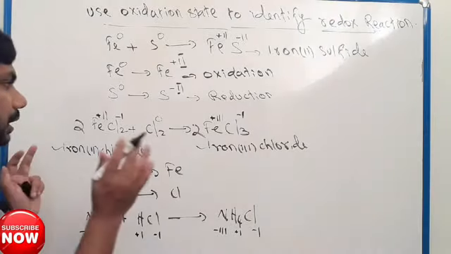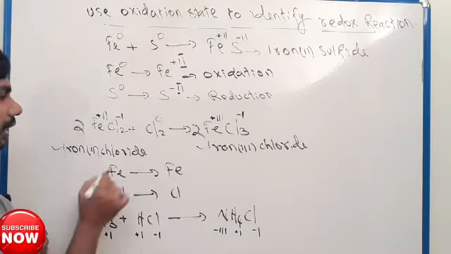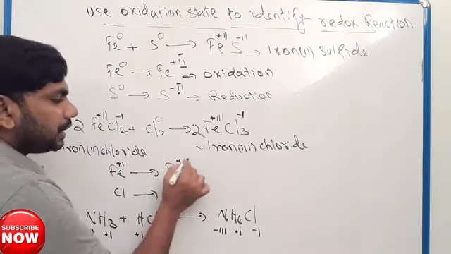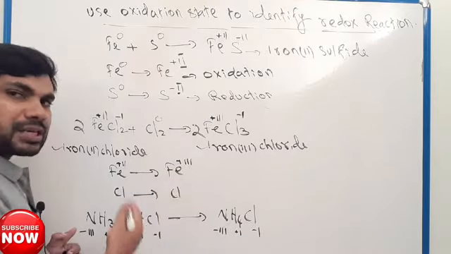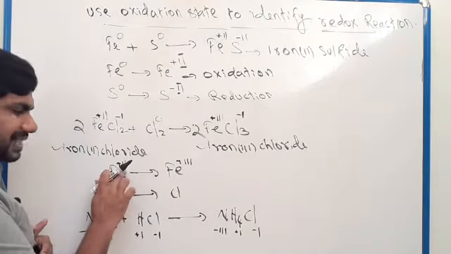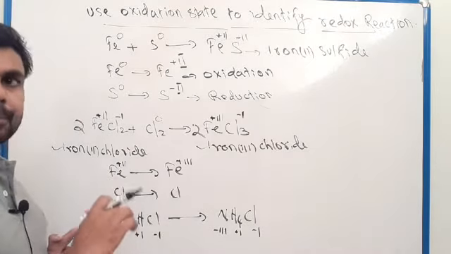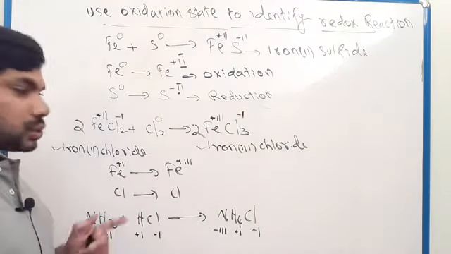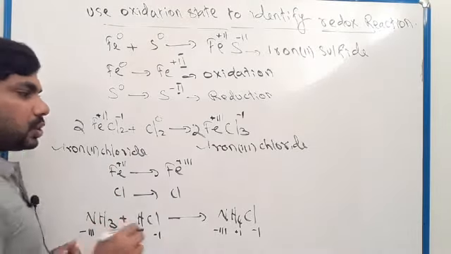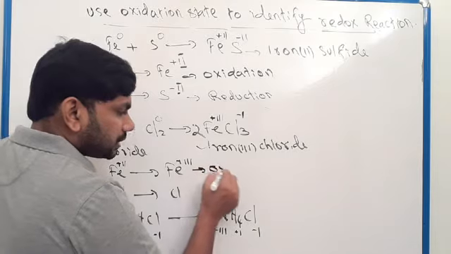Clear? So in this chemical reaction, iron changes from +2 oxidation state to +3 oxidation state. So this Fe2+ lost 1 electron, so it is oxidation.